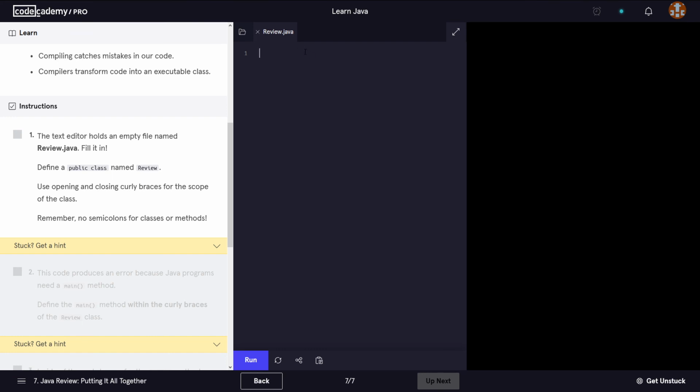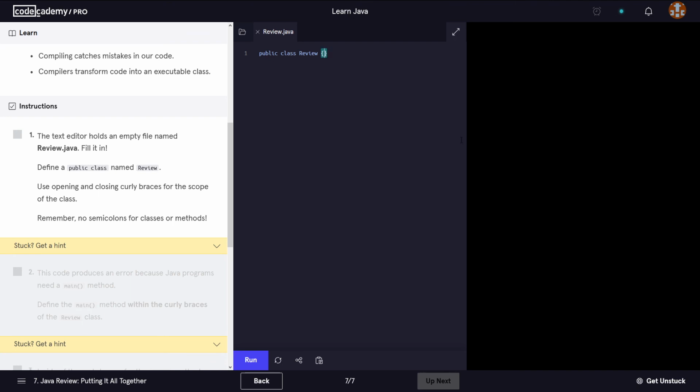In our case, the name of the class is gonna be Review, because the name of the class needs to be exactly the same as the name of the file. So we're gonna start with public class, the keyword class that tells us, hey, this is a class. Review. Why Review? Because it has to have the same name as our file.